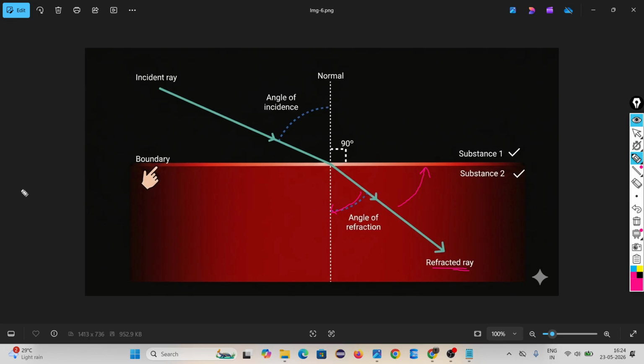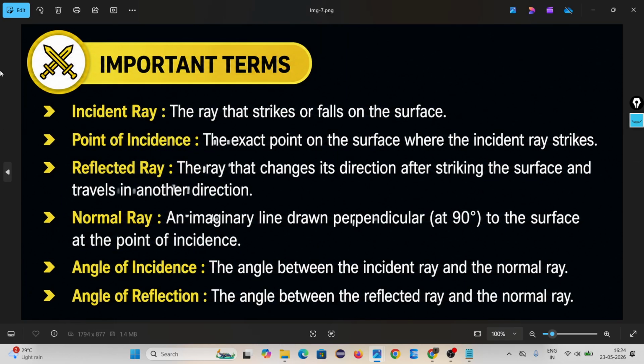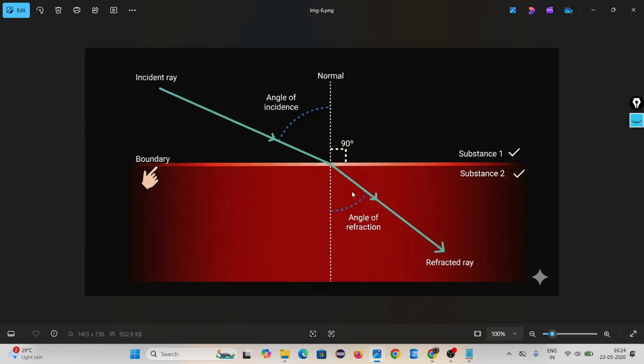Okay. If it is changing the direction, two cases are there. Either it will be away from the normal or it will be towards the normal. This is the normal. Means if there is no refraction, the light would go straight like this. But here it is towards the normal. In some cases it will be away from the normal. Let's learn in which cases it is towards the normal and in which cases away from the normal.